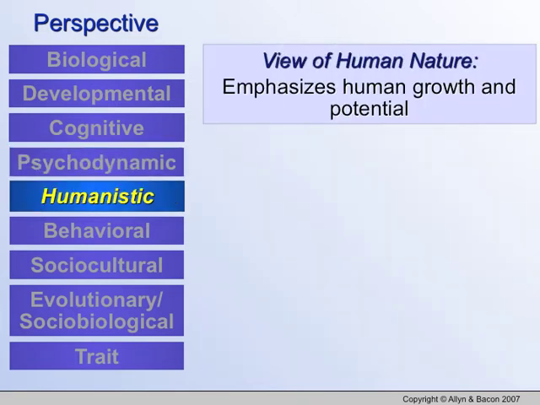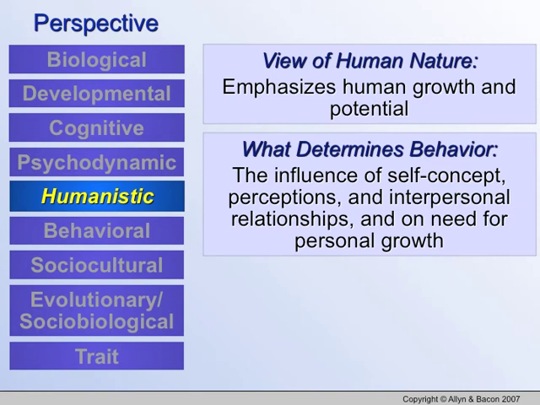The humanistic perspective emphasizes human growth and potential. The thing that makes us different from any other animal on earth is our ability to reason, and the humanistic perspective believes our potential is what makes us different and dictates our behavior. All right, so our own ability to see our self-concept, our perceptions and interpersonal relationships, and our own desire for personal growth is what dictates our behavior. We want to improve, we want to be better. That's what makes our behavior different.